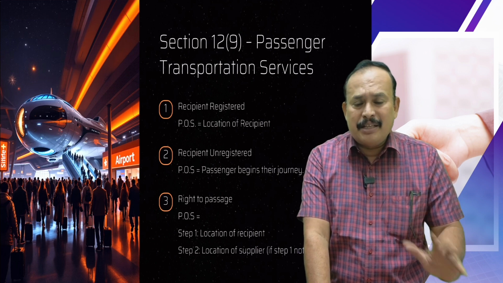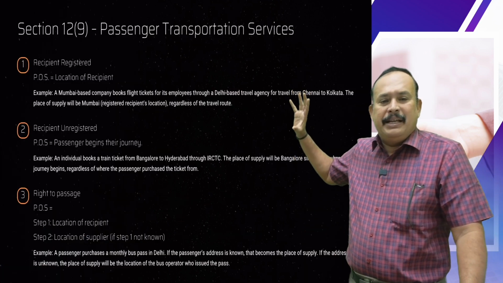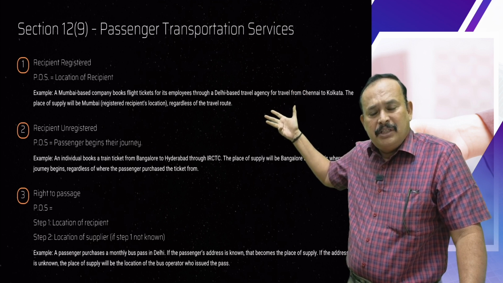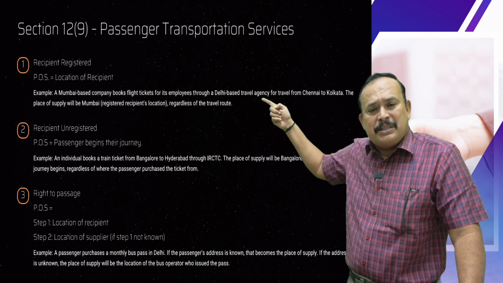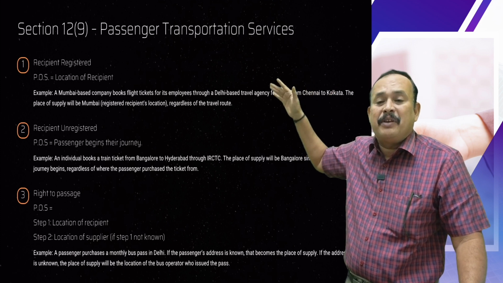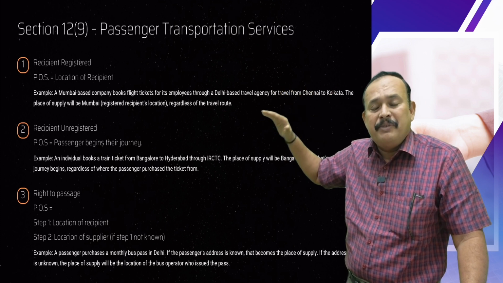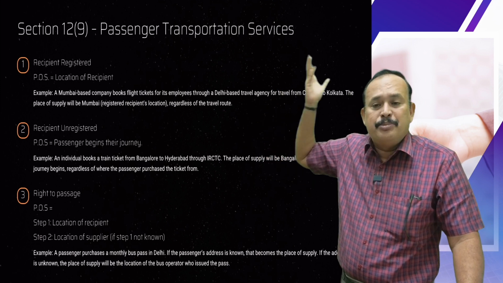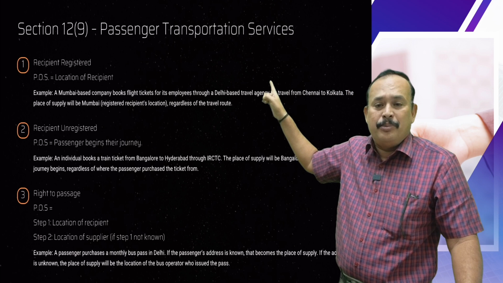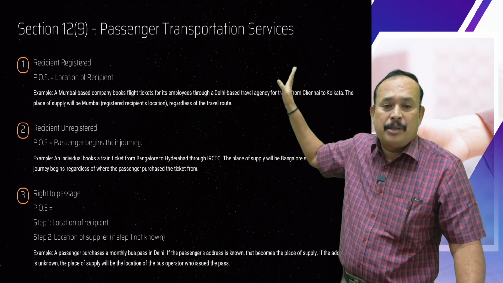Let us see examples. First example I am taking here. Assume a scenario: the recipient is a registered person. Then the location of the recipient is the place of supply, irrespective of where the passenger travels from, or where he starts his journey. That is immaterial. Recipient location is the place of supply if the recipient is a registered person.